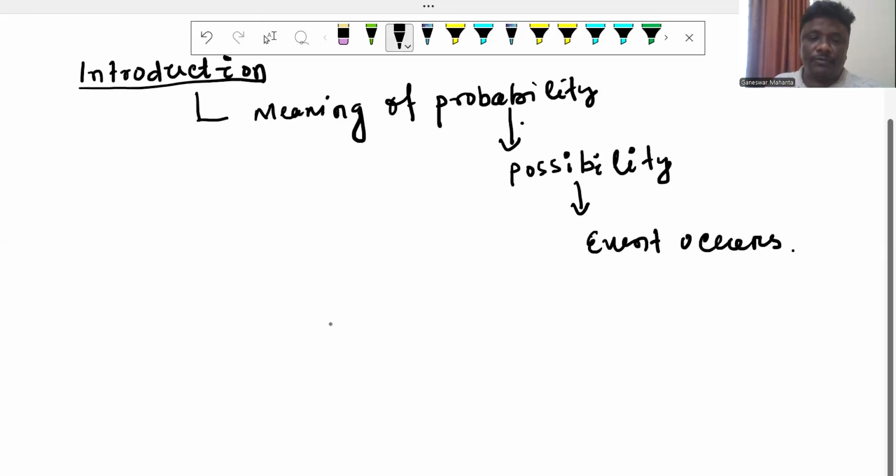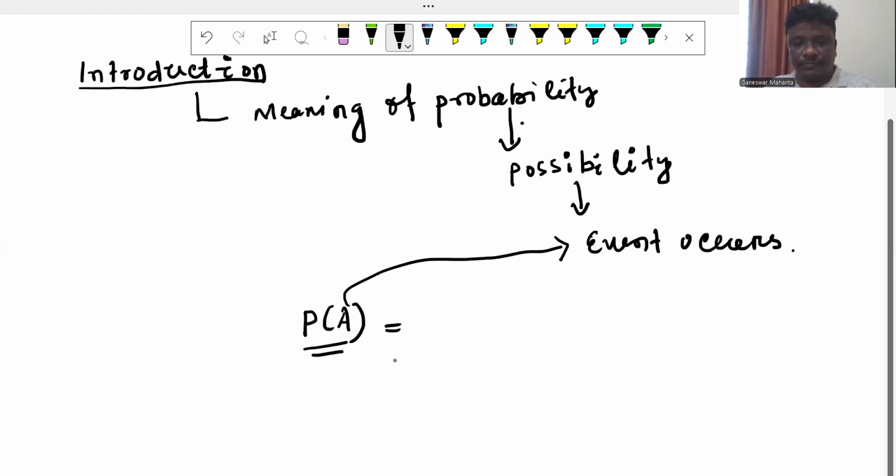Any simple example: probability of A, we can choose here. That means A is an event. A represents the event or outcomes.